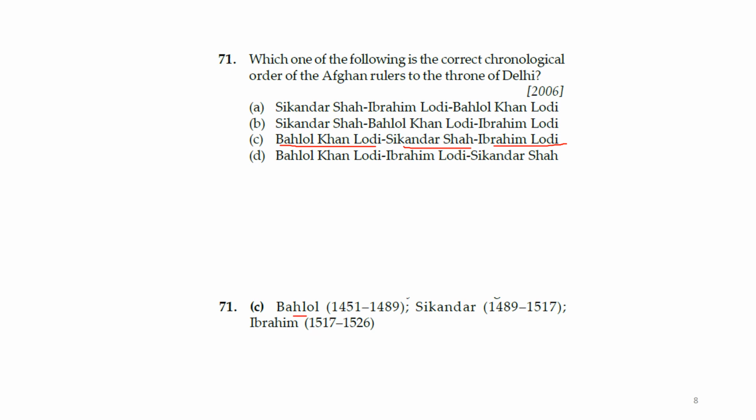Bahlol was 1451 to 1489, Sikandar was 1489 to 1517, and Ibrahim from 1517 to 1526. So the answer is C: Bahlol Khan Lodi, Sikandar Shah, and then Ibrahim Lodi.